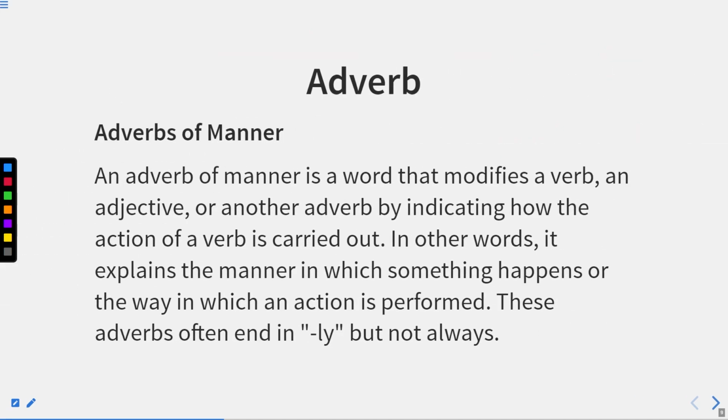First of all, we'll read adverbs of manner. An adverb of manner is a word that modifies a verb, an adjective, or another adverb by indicating how the action of a verb is carried out. It means an adverb of manner shows how a particular work or action is going on, or how a person does any action, or how that action takes place.